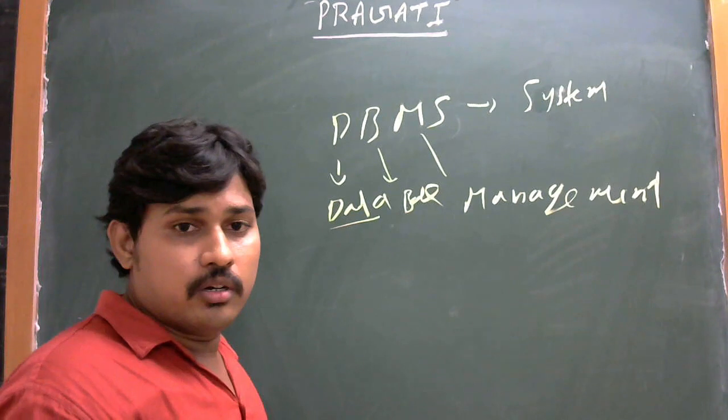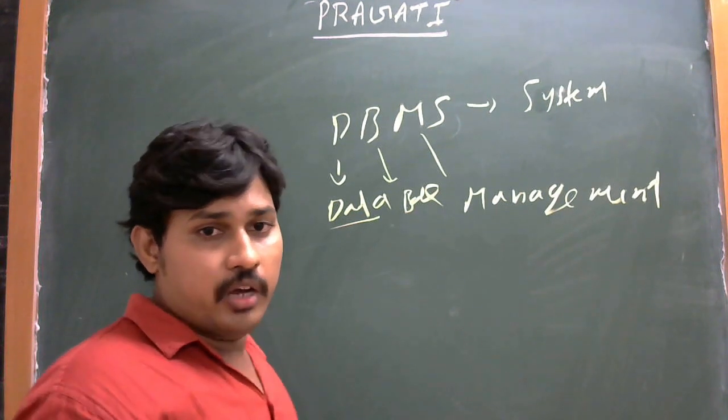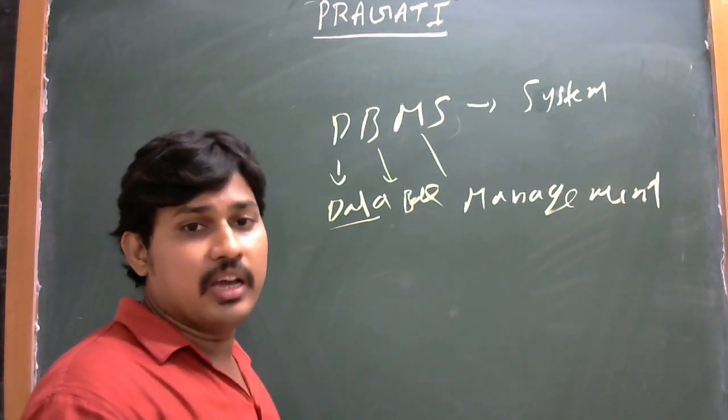Let us write a diagram. After this diagram, we have to explain the data.